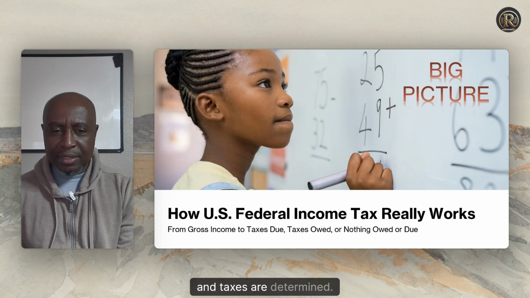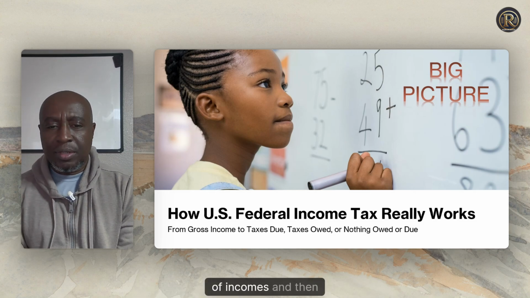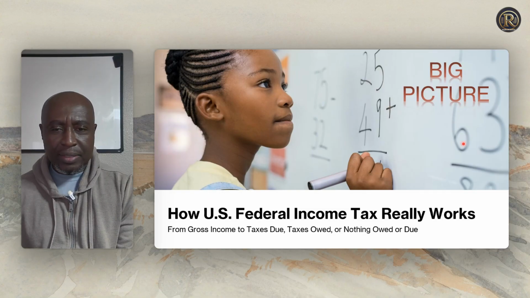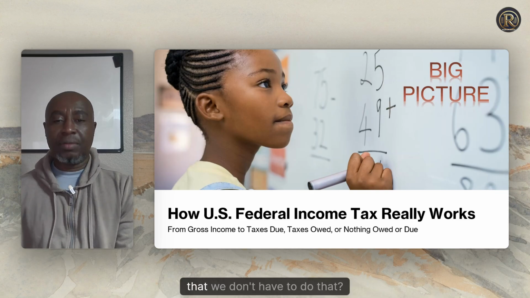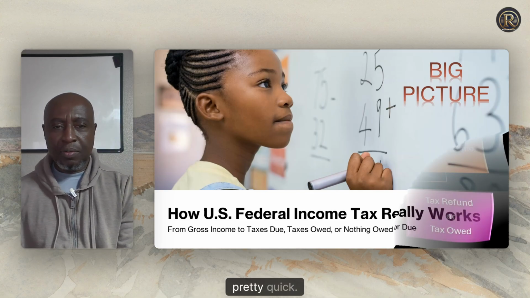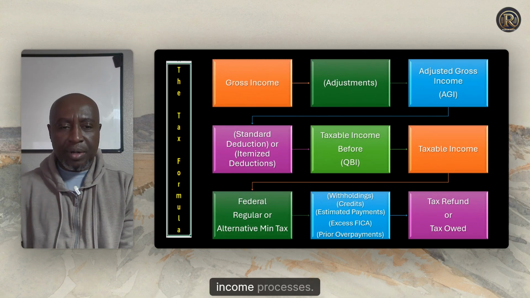and taxes are determined. So I'm just going to take you through the flow of incomes and then how it ultimately gets taxed, and then we file the taxes and send the taxes, or are we going to get enough credits so that we don't have to do that? All right, so this should be pretty quick. All right, so this is a flow of the income processes.